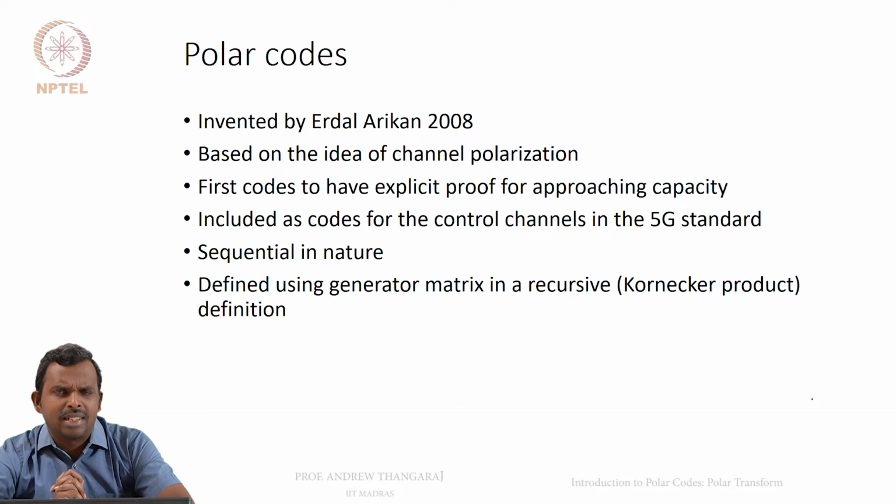One of the big differences between LDPC codes and polar codes is that the decoder here is sequential. You decode the first bit and then the second bit in a certain order. You decode the first bit, second bit, third bit, and so on. Okay, so that's how you do it. So the decoder is slightly different, and you have to think about it differently.